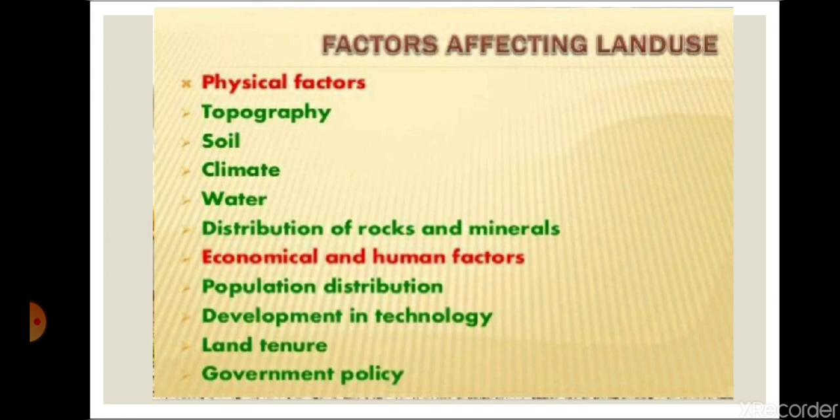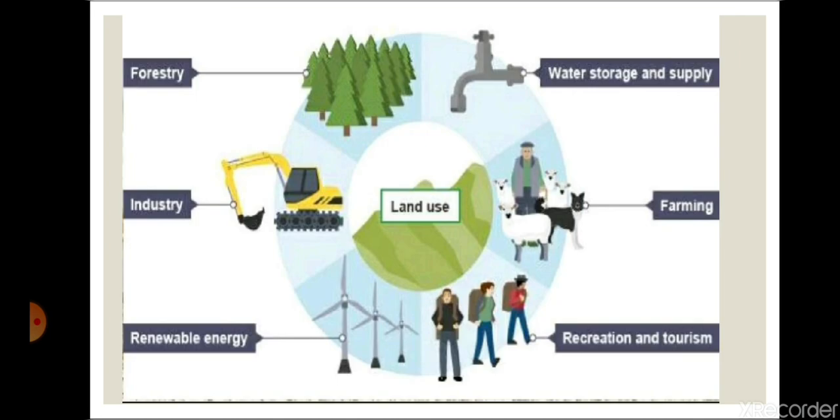Now next we will see what the factors are. Here are the factors you can learn from here. What are the physical factors? Topography, that means how the land is: mountainous, plateau, plain, or desert. Soil, how the soil is, like where the soil is very fertile, such as alluvial soil. Mostly grains or crops are produced in North India because alluvial soil is present there. So according to the soil, we also use the land for cropping. Climate, water, distribution of rock and minerals. Economic and human factors: population distribution, development in technology, land tenure. Land tenure means how long the land can be worked, for crop production also. Government policies.